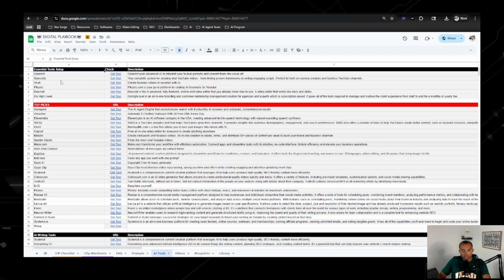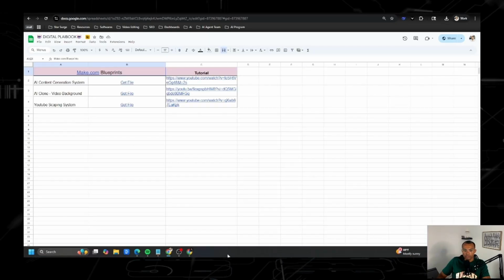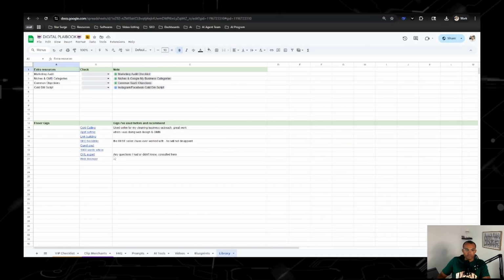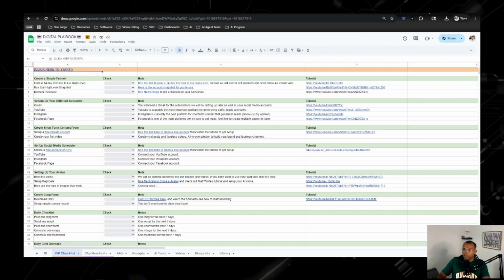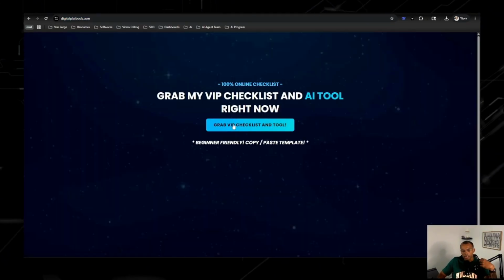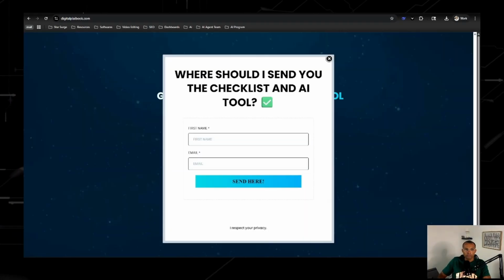These are the ones that I'm currently using right up here. These are also some of the top picks that I've used within the past year. These are done for you videos. These are make.com blueprints, and then other library things like different Fiverr gigs I've used, and then other resources. So to get access to all of this, just go to digitalplaybook.com, boom, put in your email and first name, and it will directly give you access to that Google Sheet, and then you can start following along.